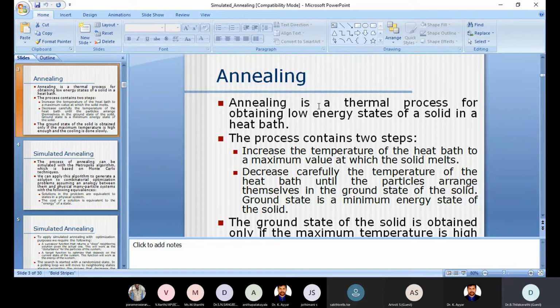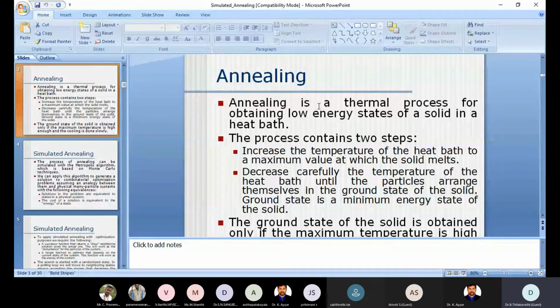Okay. So annealing is the same process only. In the thermal case, once the metal is heated up to the high energy state, it has to be brought into the low energy state. So this is generally a thermal process, which basically contains two steps.